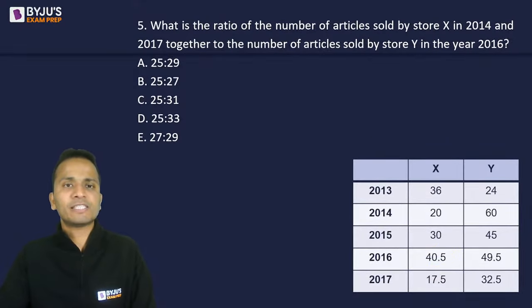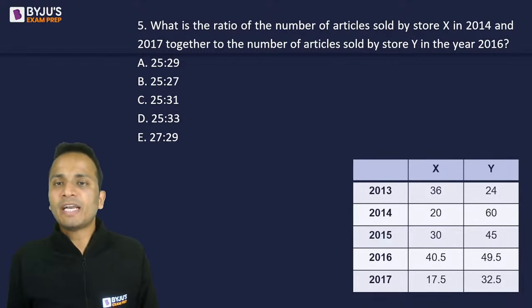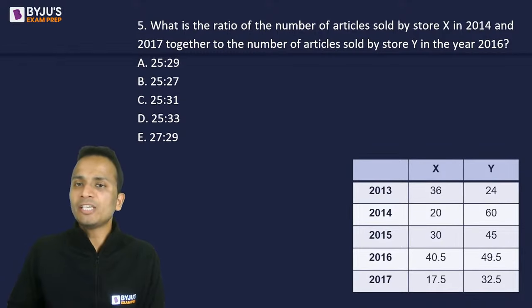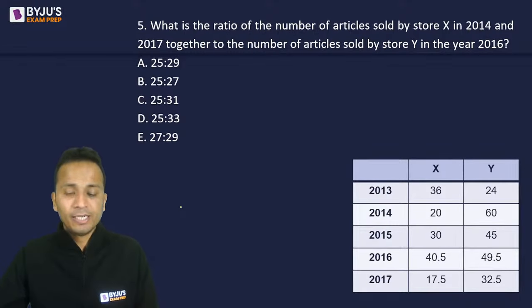Question number 5 for this set. What is the ratio of the number of articles sold by store X in 2014 and 2017 together to the number of articles sold by store Y in the year 2016?